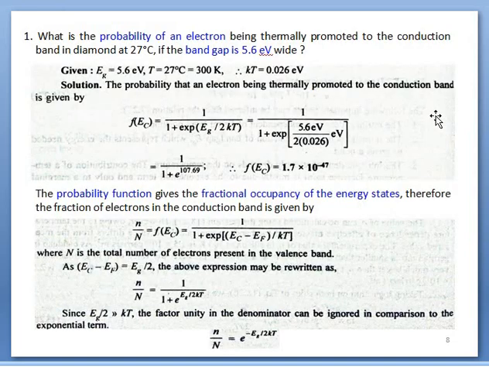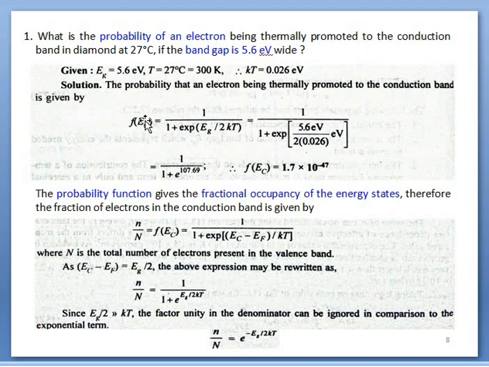Let's see a few numerical problems based on the position of Fermi level. In the first numerical, we have to calculate the probability of an electron being thermally promoted to the conduction band. Temperature is given, forbidden energy gap is given. So we have to calculate the probability distribution function.